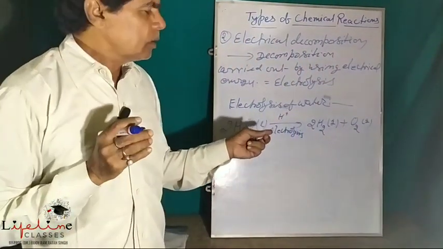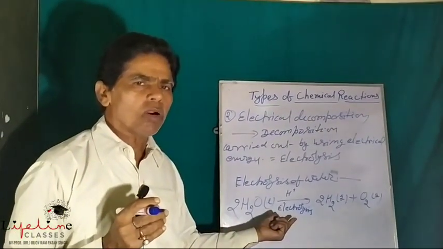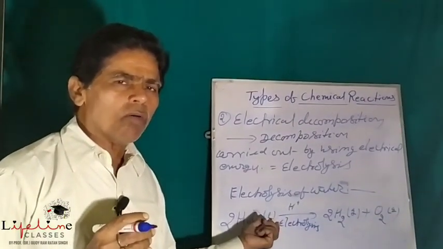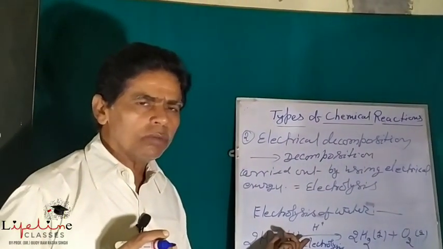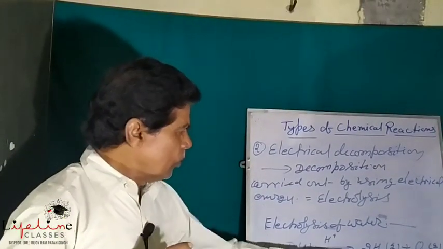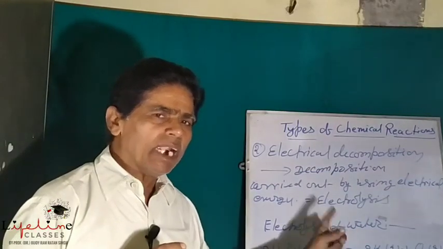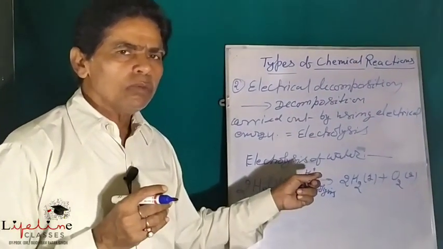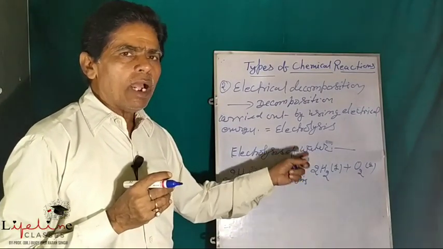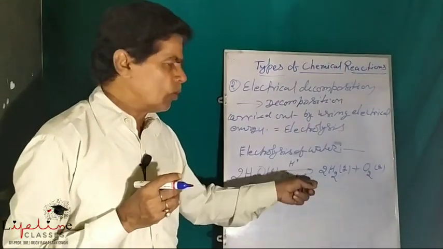Electrolysis is carried out in a special type of device called a voltameter, which consists of two electrodes and an electrolytic solution taken in a container. The electrode connected to the negative terminal of the battery or cell is called the cathode, and the electrode connected to the positive terminal is called the anode.